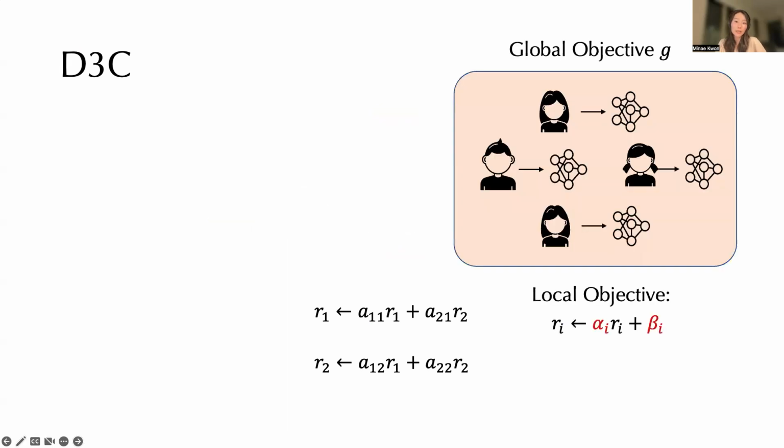Remember how I said that we will optimize for the global objective by automatically modifying the local objective, where we have those coefficients alpha and beta? This is how we modify the local rewards, through gifting.